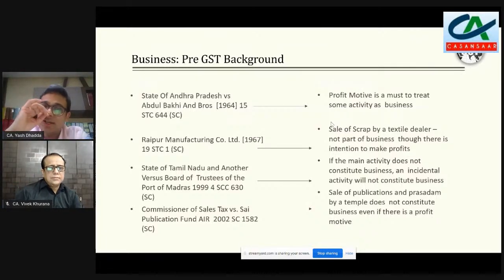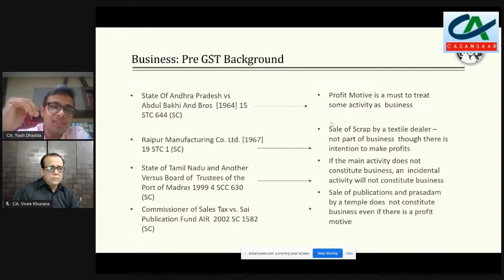Then we have this another judgment of Board of Trustees, again Supreme Court judgment, very celebrated judgment, which clearly says कि अगर आपकी जो main activity है, if that does not constitute business, अगर वो business के criteria में सही तरीके से नहीं fall करती है या जो definition है business की उसके जो main limb है उस पे नहीं आती है, तो उसकी ancillary activities जो है वो ancillary activities भी business constitute नहीं करेंगे.